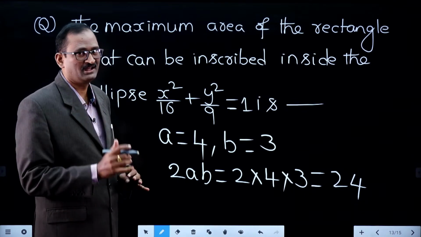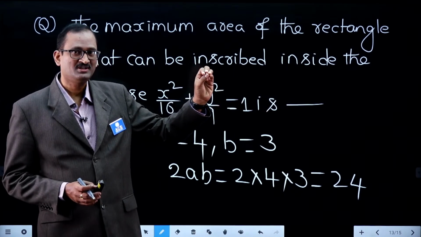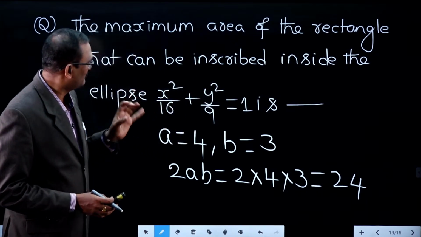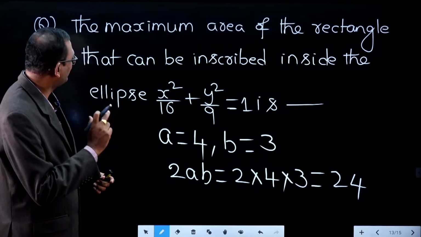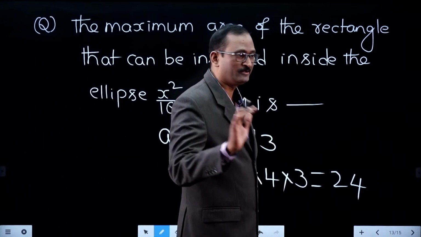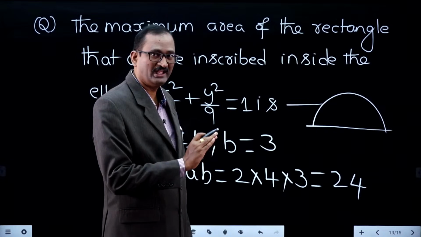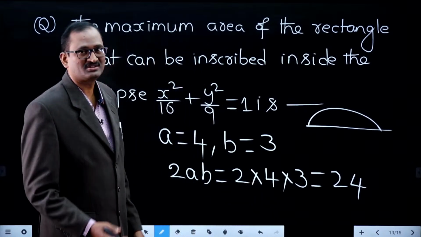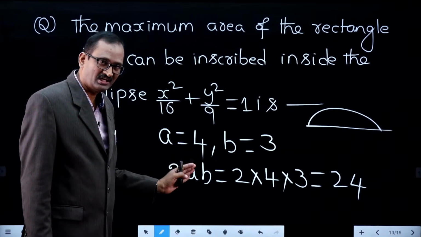And one more logic I will tell you. One case is the same model; another case is that instead of the ellipse, they directly mention the unit circle, in that case the answer is 2. Sometimes they will mention it like this: the maximum area of the rectangle that can be inscribed inside the upper half of the ellipse, not the complete ellipse, only the upper part of the ellipse. Upper part of the ellipse means half of the ellipse. If it is half of the ellipse, the area should also be exactly half.